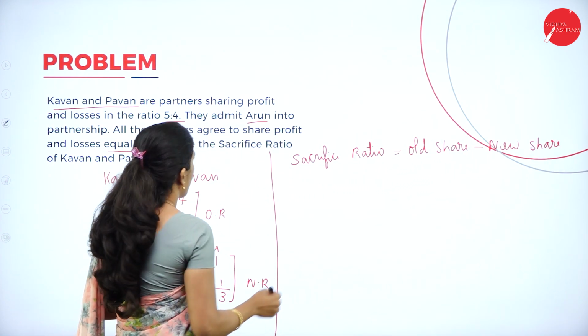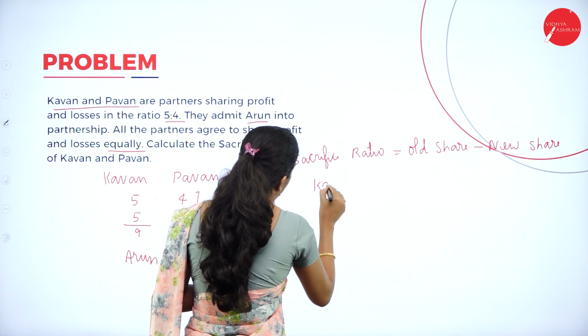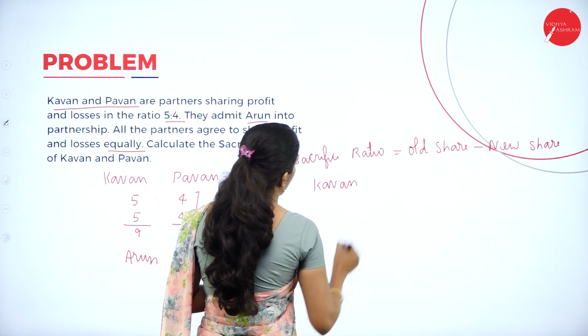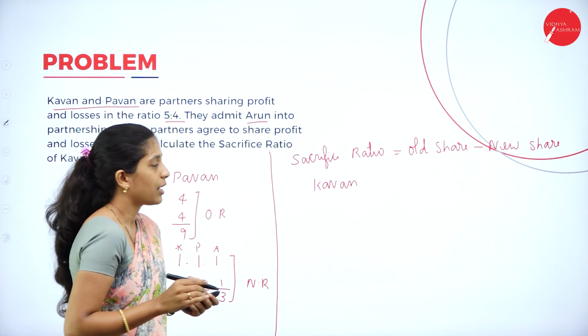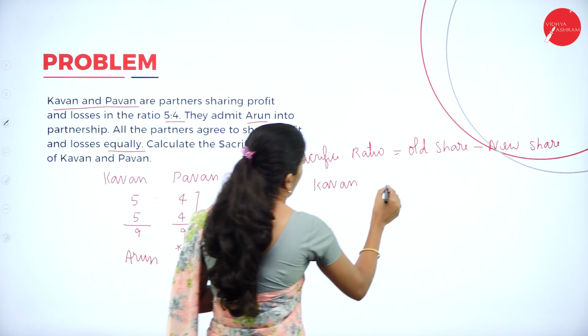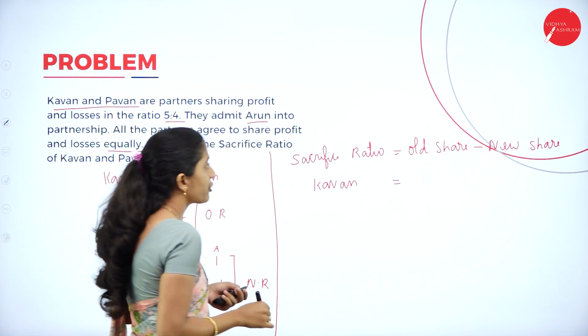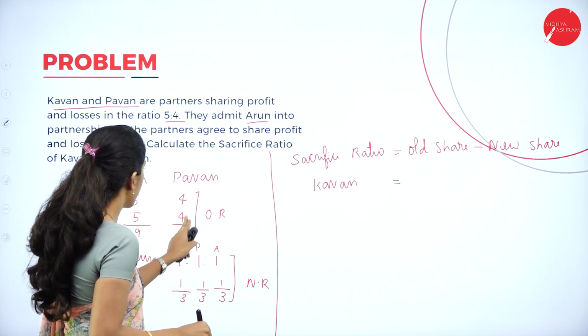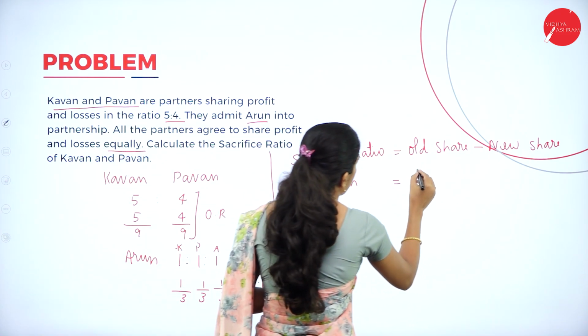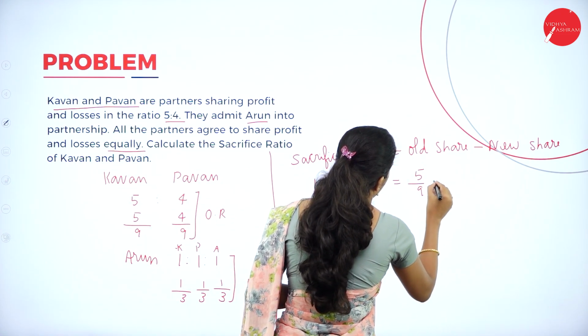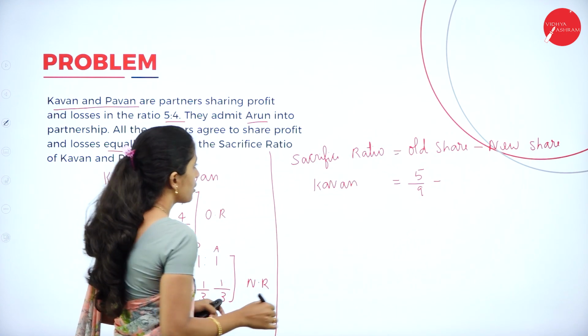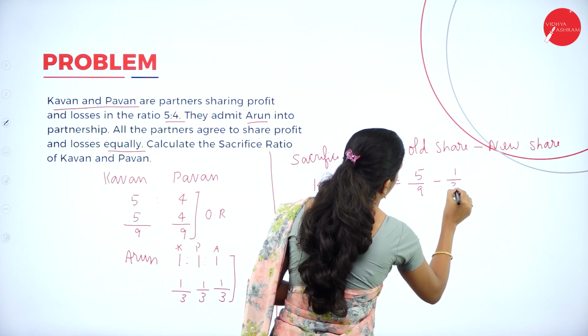Now calculate that of Kavan, because Kavan and Pawan have sacrificed to Arun, right? So what is the old share of Kavan? Old share is 5 by 9 minus the new share, that is 1 by 3.